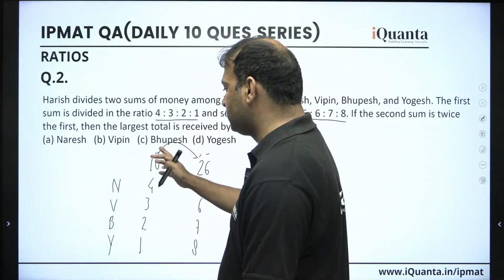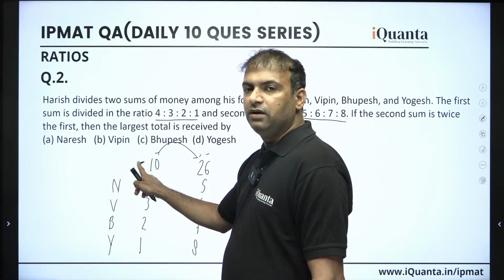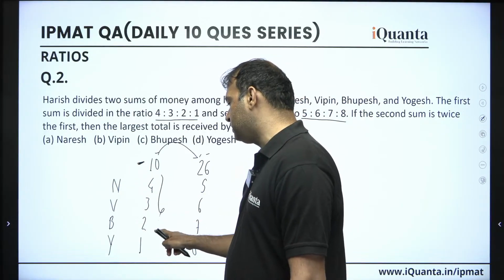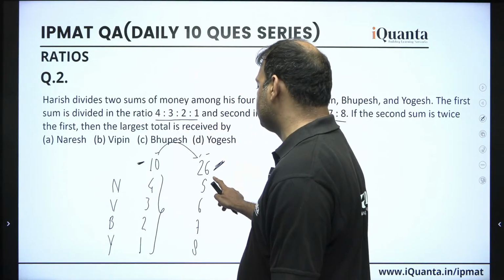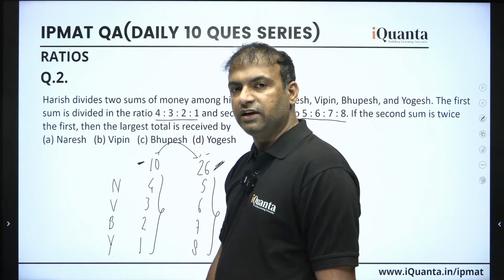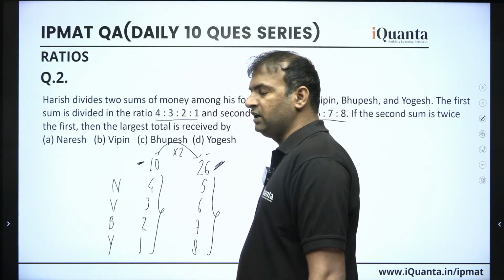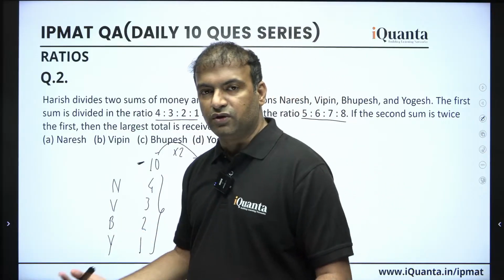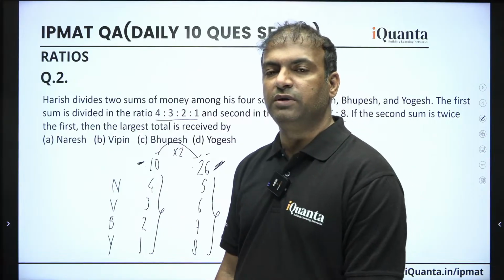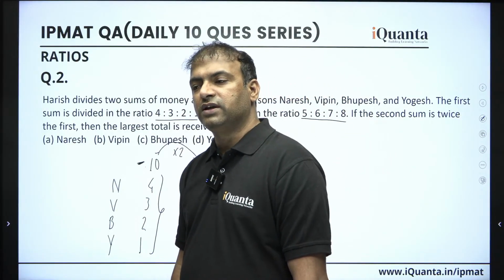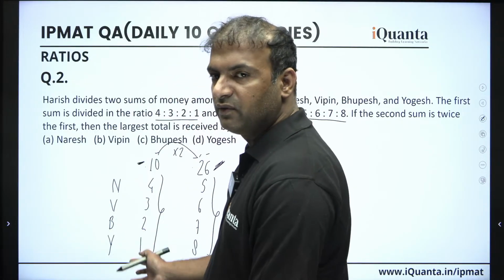But we will definitely use the sum in such a way that this should be a multiple of 10, because of which this can be assumed easily, and this should be a multiple of 26, because of which this will be assumed easily. And at the same time, this should be double of this. So guys, it's a very easy way to use all of these points. Let's just take the LCM of 10 and 26, which is how much? The LCM of 10 and 26 is 260, or maybe 130, right? The LCM should be 130.